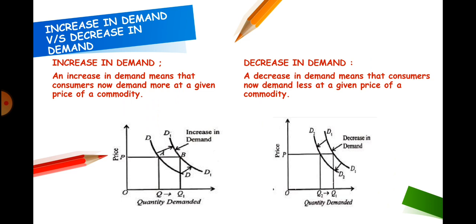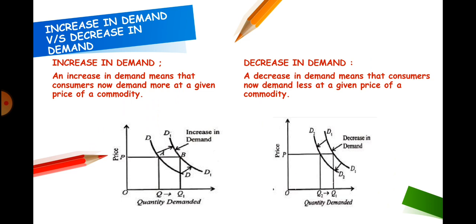Coming to increase in demand versus decrease in demand. That is, two cases of change in demand. Recalling, change in demand takes place when factors other than price of the commodity change. Thus, when there is an increase in demand, it means that consumers now demand more at the same price.